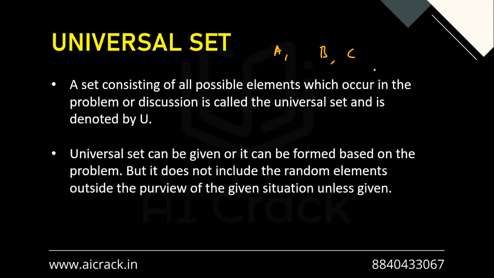In that case, if the universal set is not defined, we'll take the union of these. We'll take all the elements. I won't talk about union now. So basically, what you can understand is we'll take all the elements from these three sets and make a set called the universal set, which contains all the elements. So that is called a universal set if it is not given. But if it's mentioned, then we have to use that one, right?